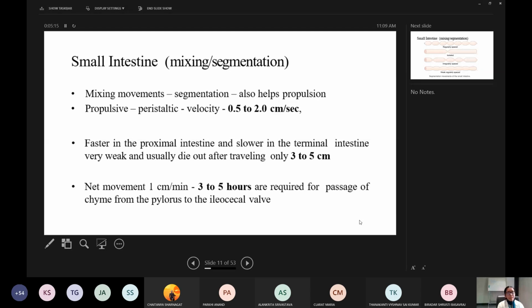Net movement is 1 centimeter per minute. 3 to 5 hours are required for passage of chyme from the pylorus to the ileocecal valve.